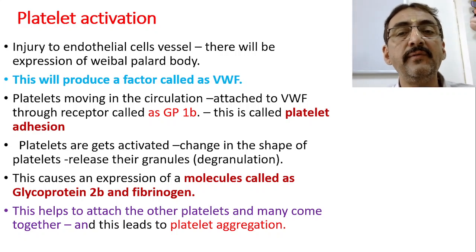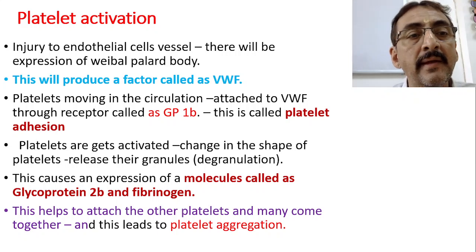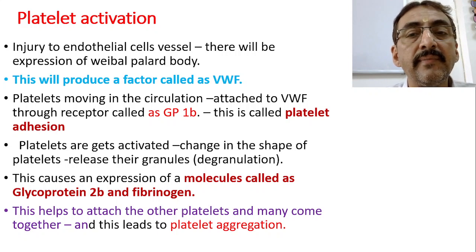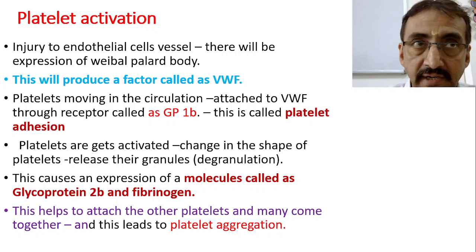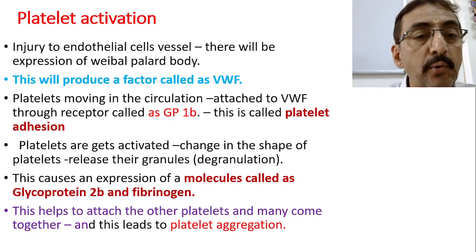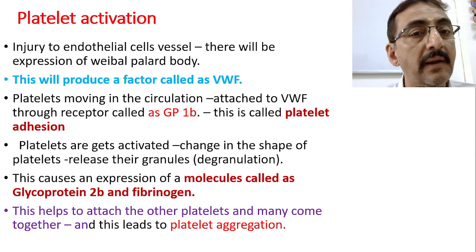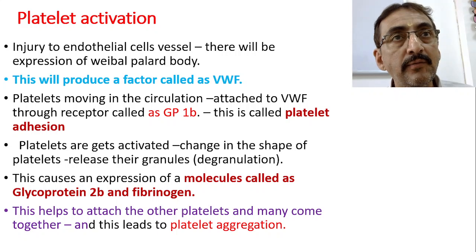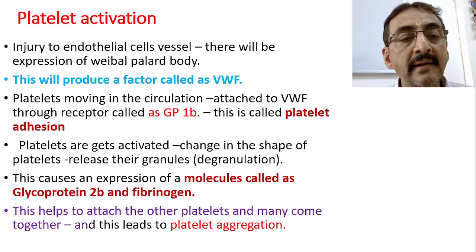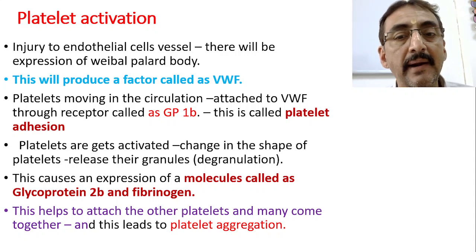So now we have three important steps. One is formation of the von Willebrand factor, which causes platelet adhesion. Second, there is degranulation taking place. Once the degranulation takes place, there is production of glycoprotein 2B as well as fibrinogen. Once fibrinogen and glycoprotein 2B are produced, that will cause adhesion of more and more platelets, and this leads to platelet aggregation. So: platelet adhesion and platelet aggregation.